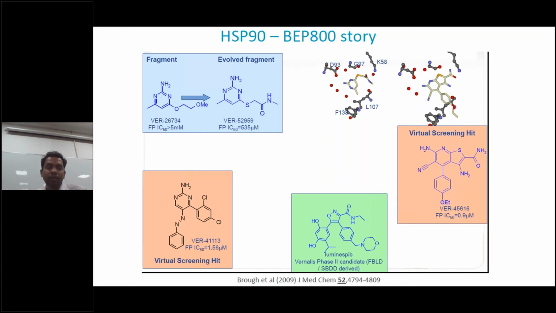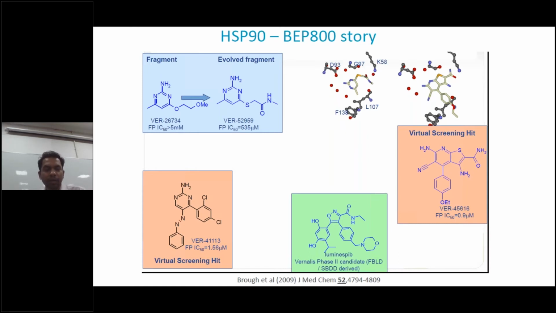Okay, so for the next molecule, you can see that they have optimized it, putting sulfur in place of oxygen in that alkyl chain, and here one ether is there, and they made it an amide. So there itself it goes from millimolar to micromolar concentration. So they got something from this fragment, and they tried to modify the sequence.